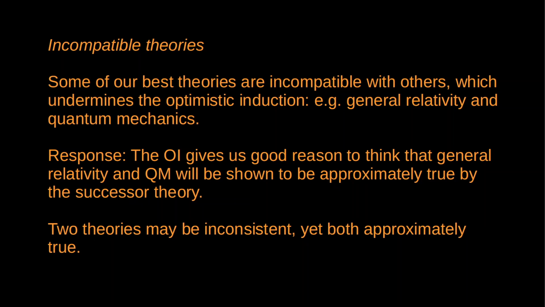Now, I should say I'm far from an expert on physics, but my understanding is that one way in which this kind of incompatibility manifests itself is that general relativity is deterministic, and it represents gravitational fields as continuous entities, whereas quantum theory is probabilistic and represents fields as discontinuous, composed of discrete quanta. It's hard to see how both of those claims could turn out to be approximately true.